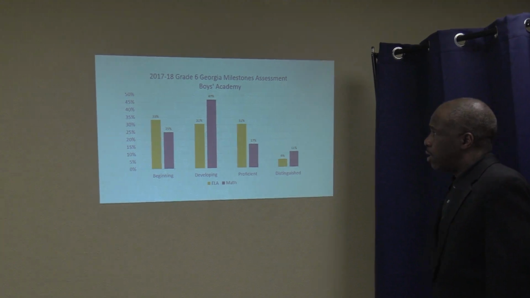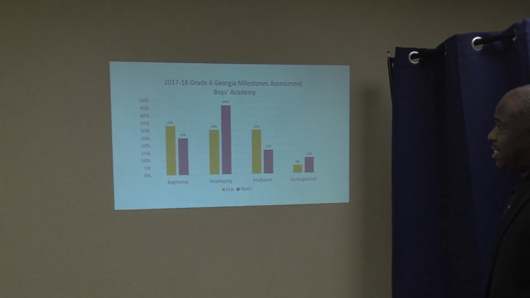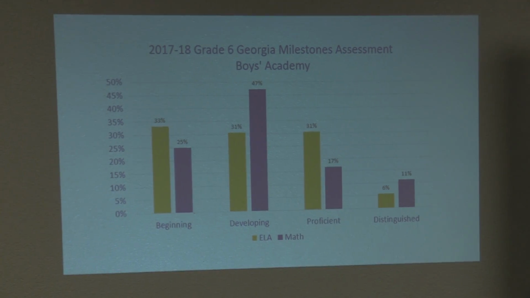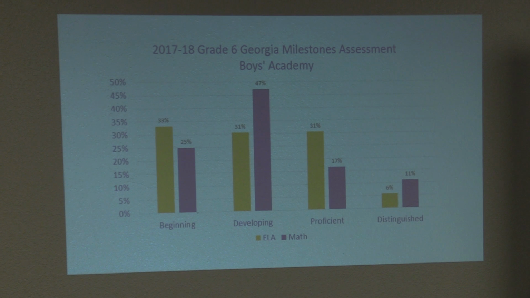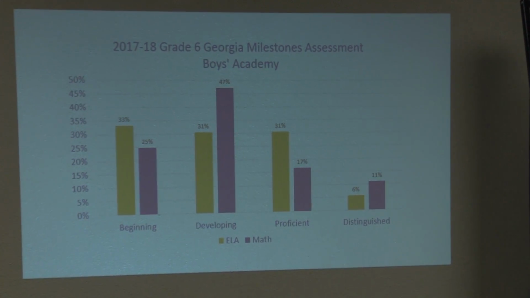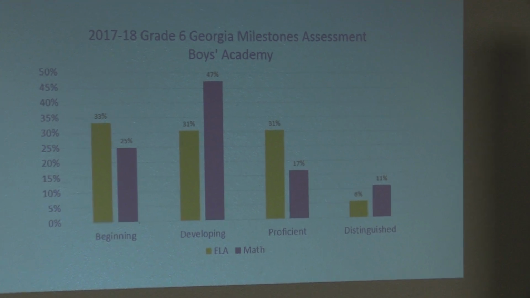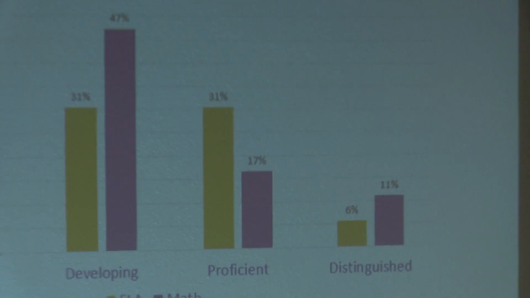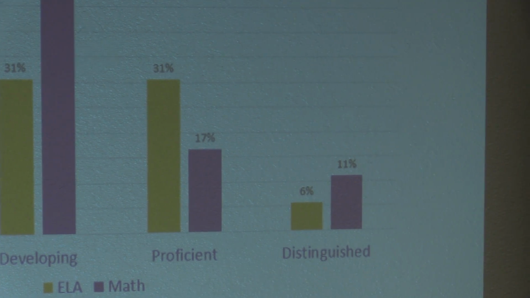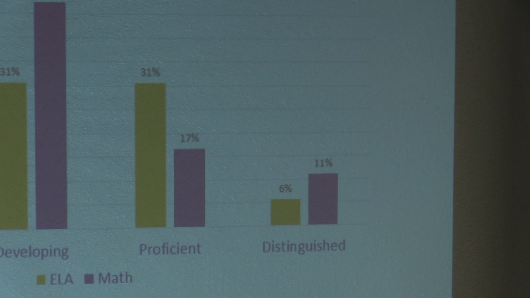And last, grade 6, we're looking at 72% of our students who were beginning or developing. As you notice, we had a higher percentage in the distinguished category. That's because that's our highest grade, where we have the most talented and gifted students. So we need to move those. We had 28% that achieved proficiency or better on the grade 6 Milestones.